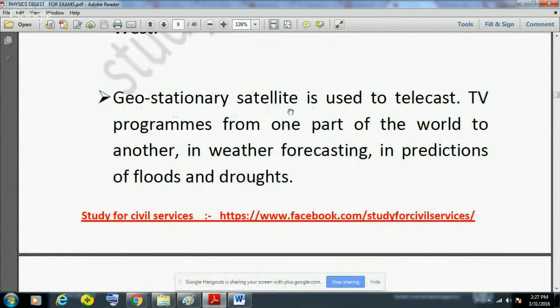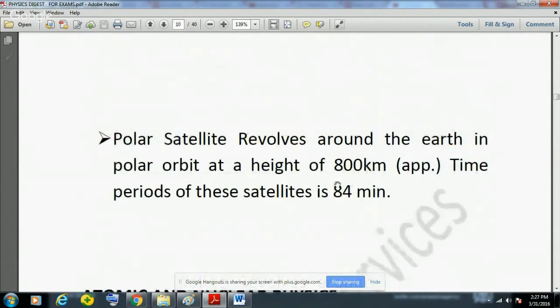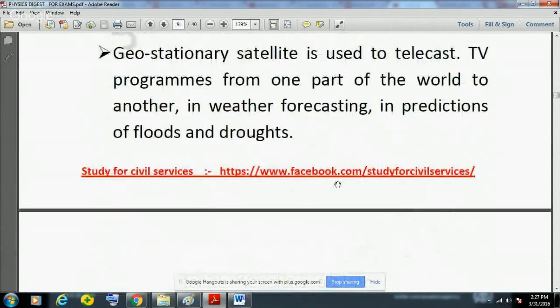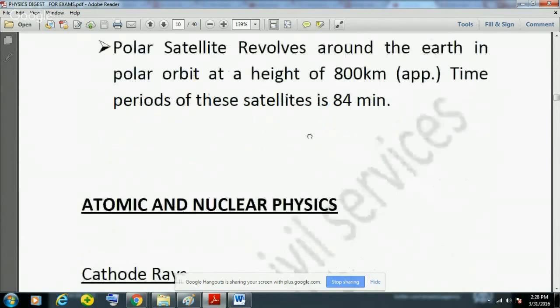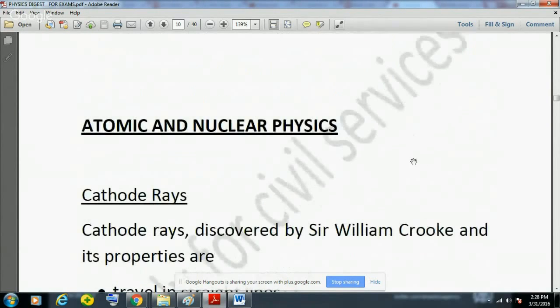And geostationary satellite is used to telecast TV programs from one part to another, and in weather forecasting and in prediction of floods and droughts. So these are some of the uses of geostationary satellite. Then polar satellites, some satellites are launched in polar orbit, and they revolve around the Earth in polar orbit at around 800 kilometer approximately. And time period of these polar satellites is around 84 minutes.